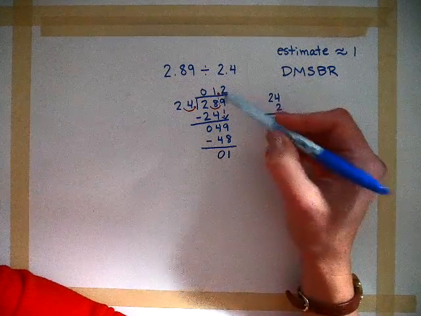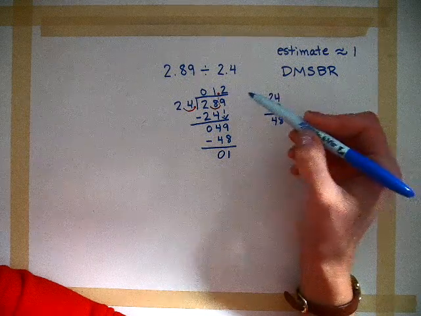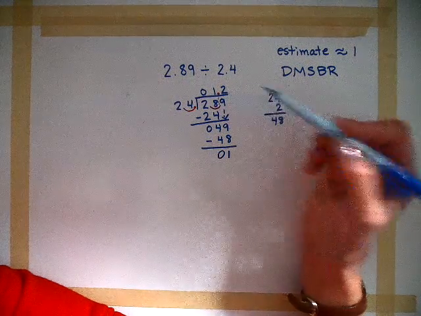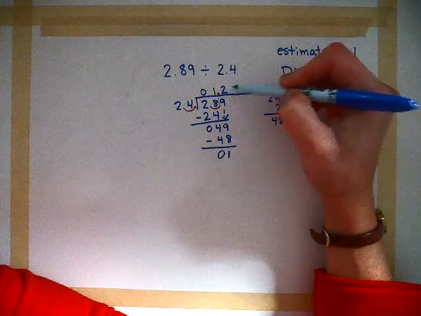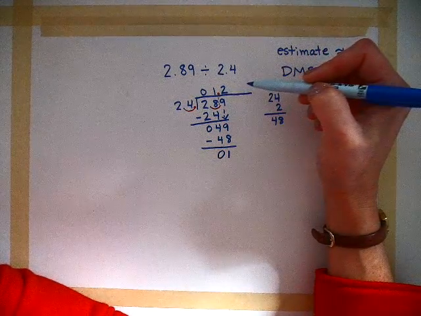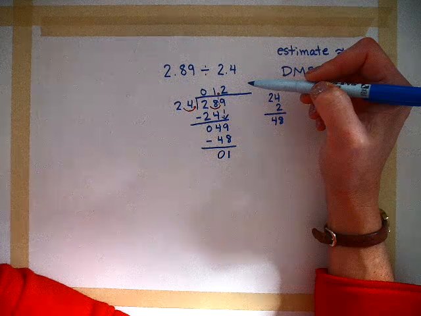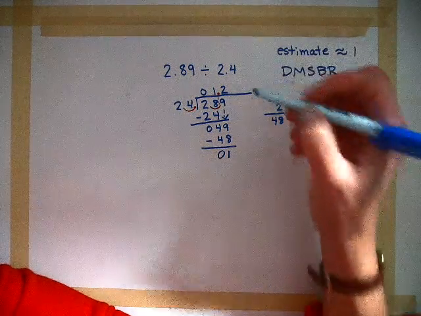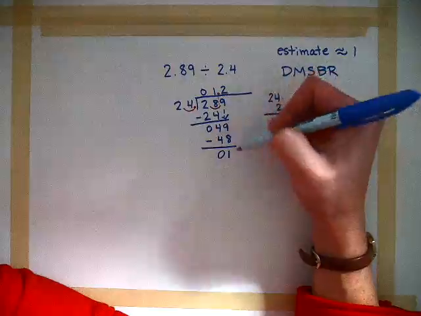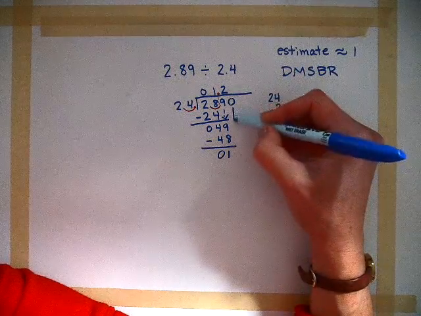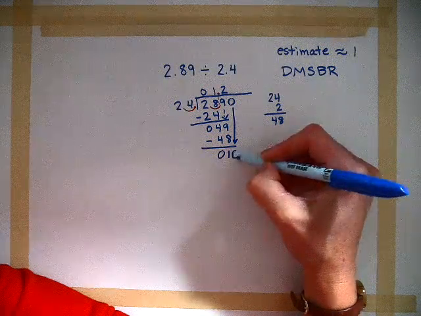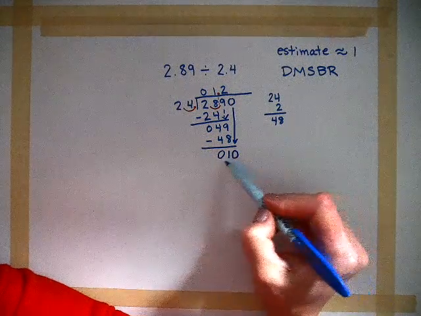Now, with decimals, we're not going to just say 1.2 remainder 1. We're going to keep dividing because I want you to divide until you get to 3 numbers after the decimal, because I always want you to round to the nearest hundredth. So since there's no numbers to bring down, I'm going to annex a 0, or add a 0, bring it down. Okay, now I have 10 down here.